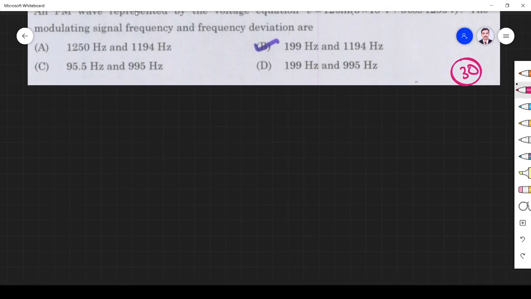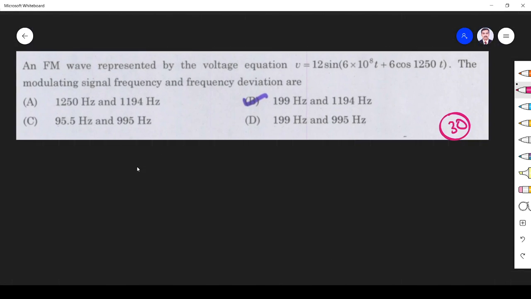Next question. An FM wave is represented by the equation given. What is the modulating frequency and the frequency deviation? The FM wave is 12 sine (6 into 10 power 8 t plus 6 cos 1250t).